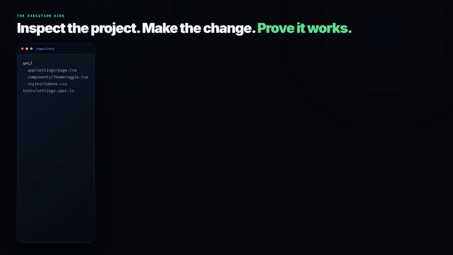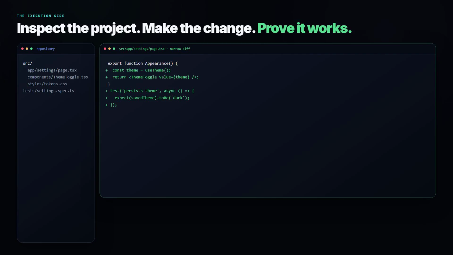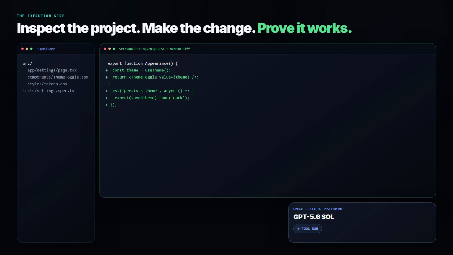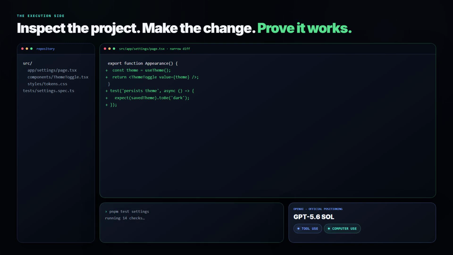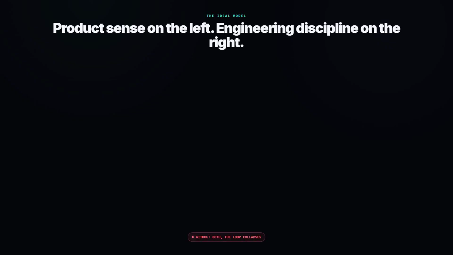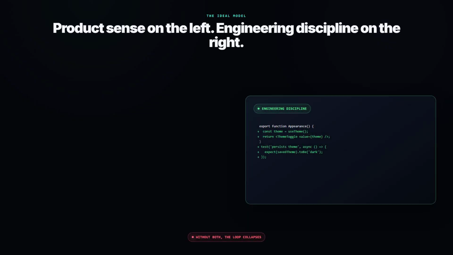If smart means editing files, running tools, and pushing toward implementation, GPT 5.6 Sol may be the better test. OpenAI's GPT 5.6 positioning points toward the other side of the workflow: tool use, computer use, long-horizon professional analysis, and stronger cost efficiency. That is the execution side of vibe coding. Execution matters because vibe coding collapses if the model cannot actually change the project safely.